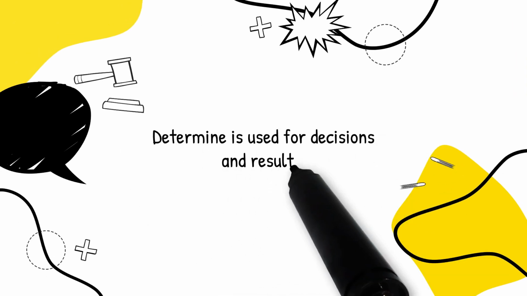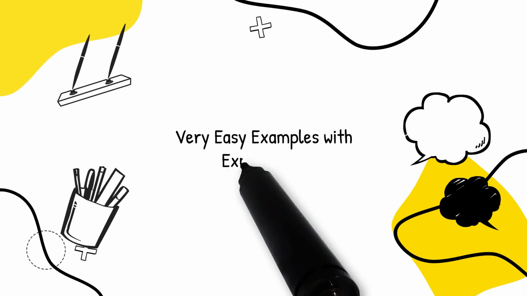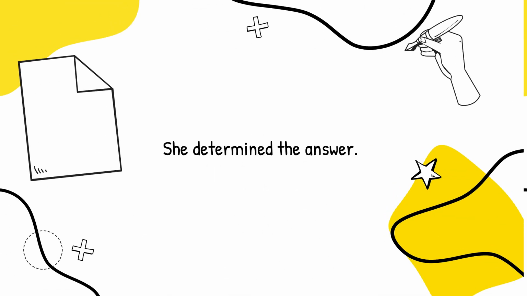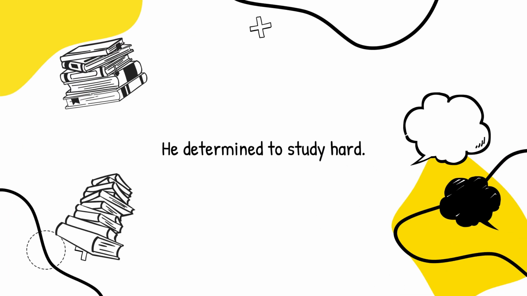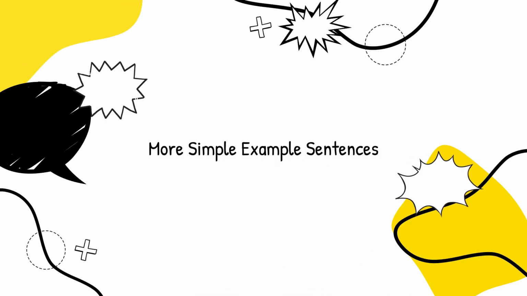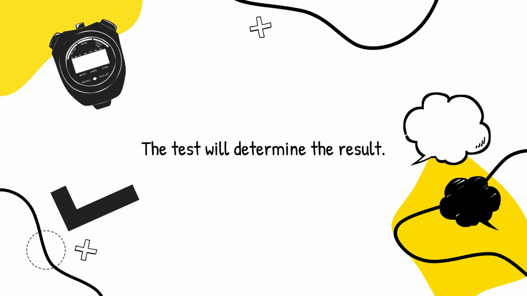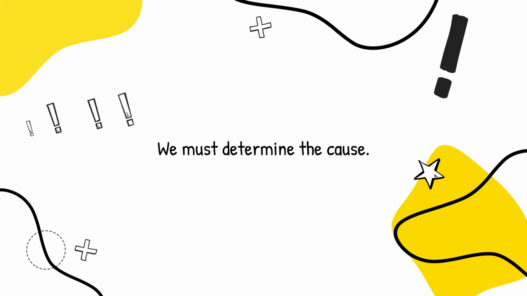Determine is used for decisions and results. Very easy examples with explanation. She determined the answer. He determined to study hard. More simple example sentences. The test will determine the result. We must determine the cause.